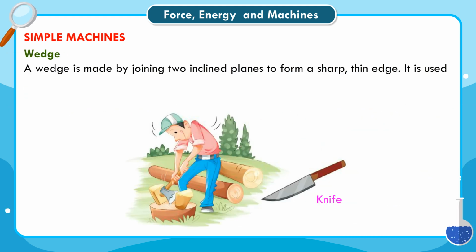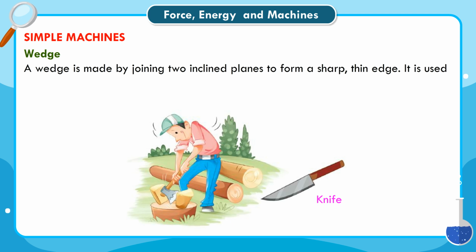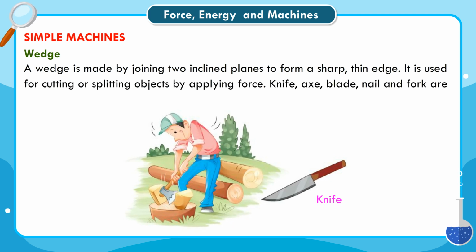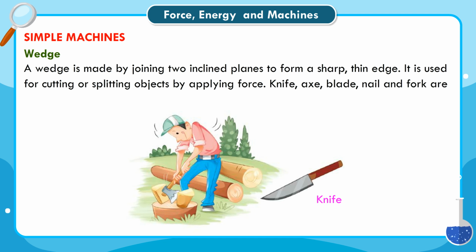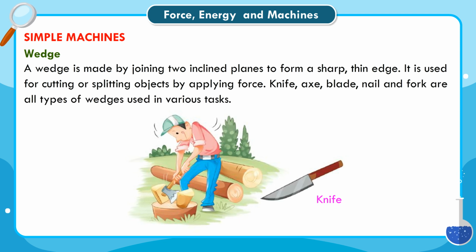Wedge. A wedge is made by joining two inclined planes to form a sharp, thin edge. It is used for cutting or splitting objects by applying force. Knife, axe, blade, nail and fork are all types of wedges used in various tasks.